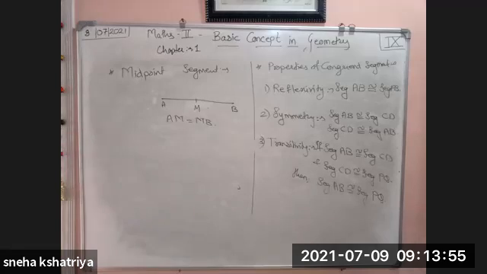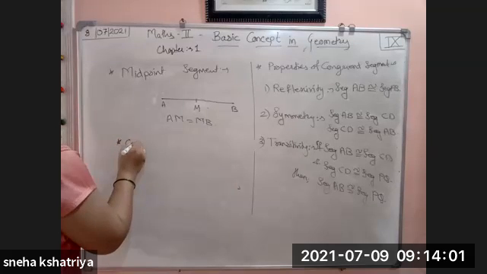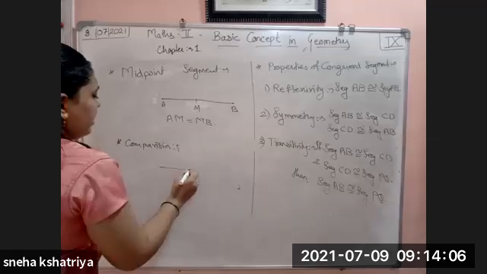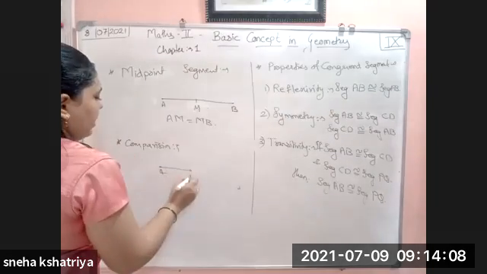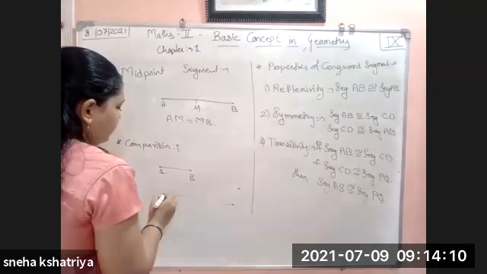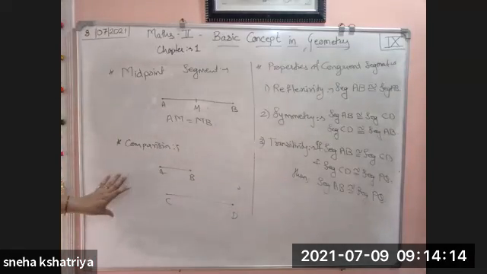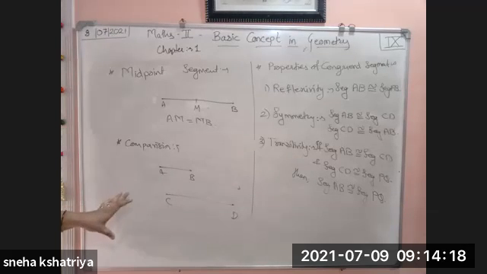Then we have comparison of segments. These two segments are given to you. This is AB and this is CD. We have to compare these two segments. Which one is smaller, which one is greater? Are they equal or not?